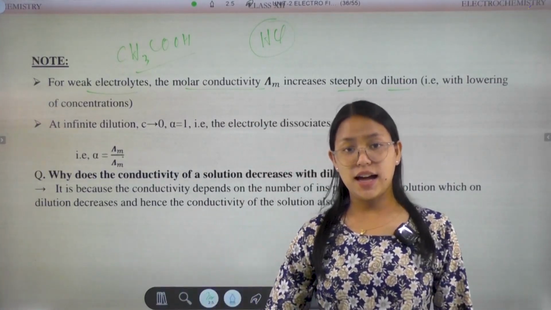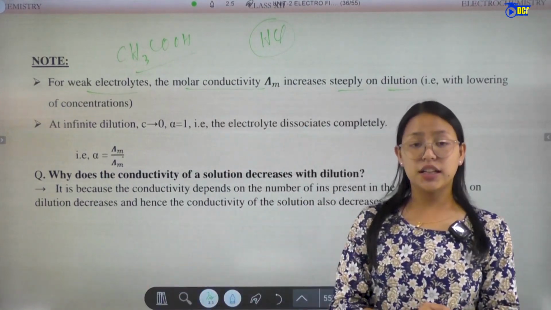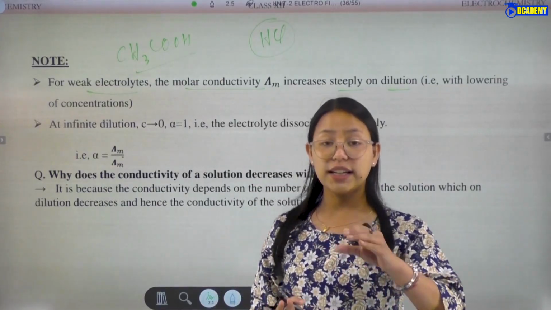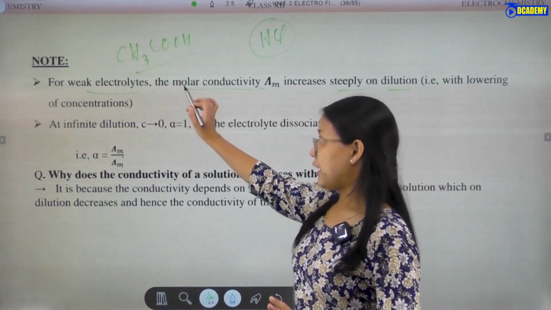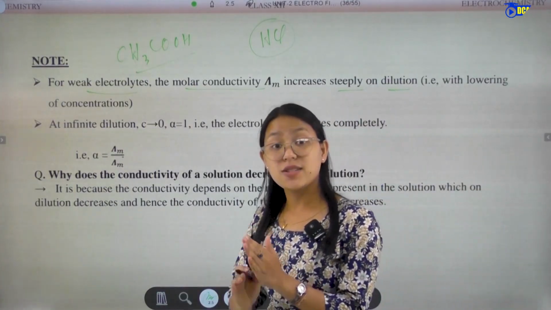In the case of a strong electrolyte, the molar conductivity will slowly increase on dilution.